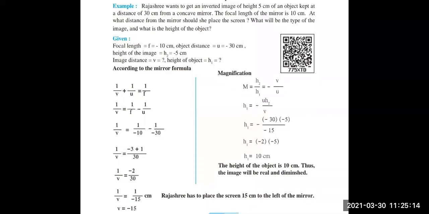Now we have to use the formula for magnification. M equals to h2 upon h1, which is equals to minus v upon u. h1 equals to minus u h2 upon v. We have to find h1, so they have transferred h2 on the other side, which gets multiplied to the numerator. h1 equals to minus, just place the value of u, which is minus 30. h2 is minus 5 and v is minus 15.